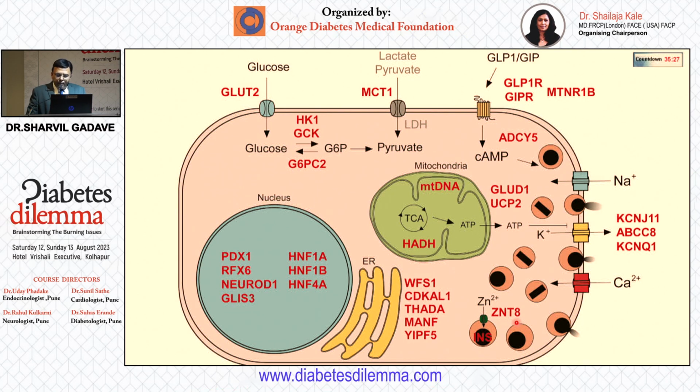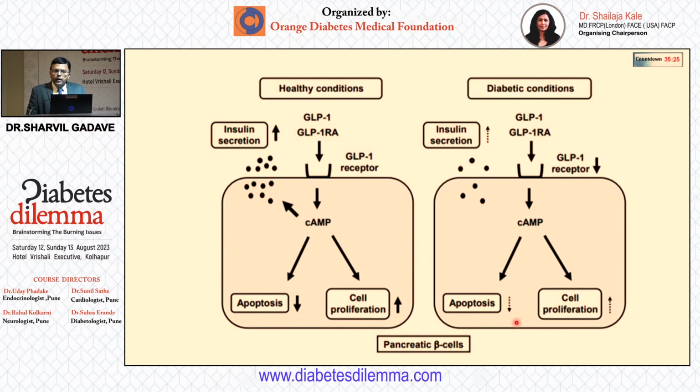So multiple mechanisms. Now coming to GLP-1, among the incretin based therapies, one of the most commonly used is DPP4 inhibitors. Very, very cost effective, very, very easily available. So whenever you give a DPP4 inhibitor, there is some increase in GLP-1.